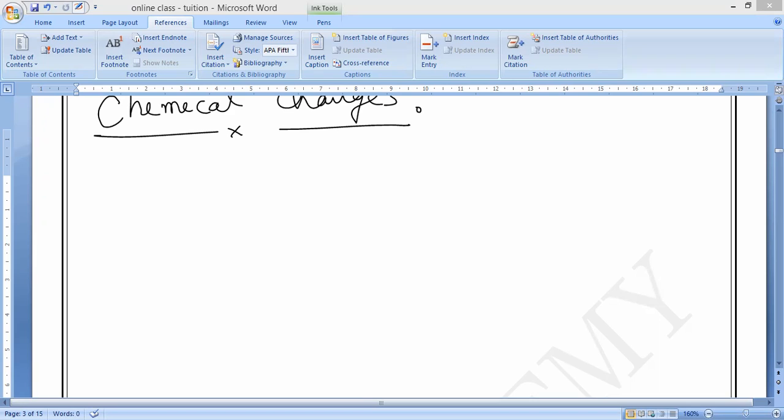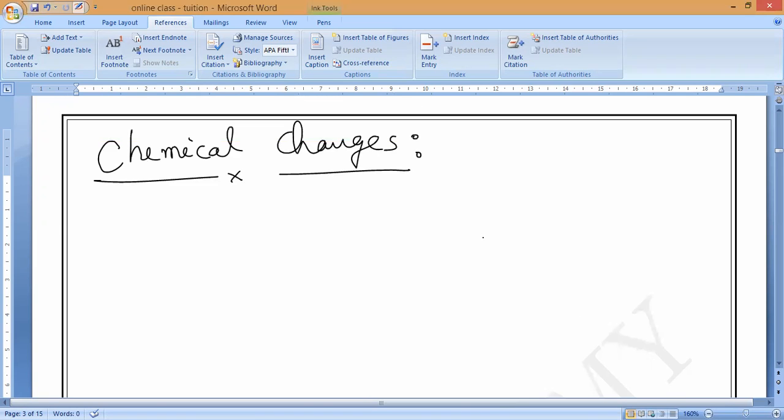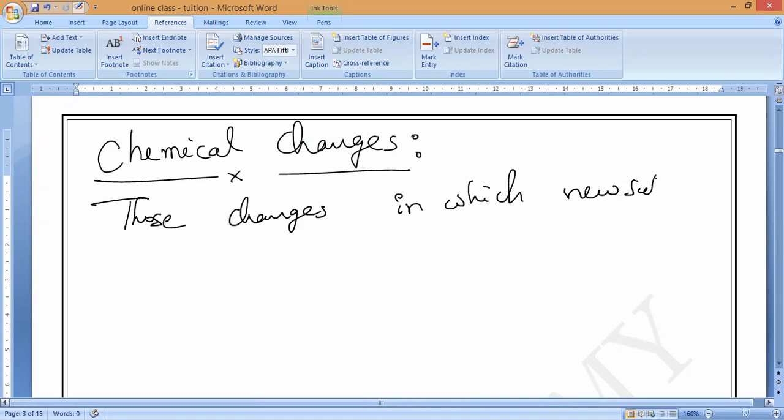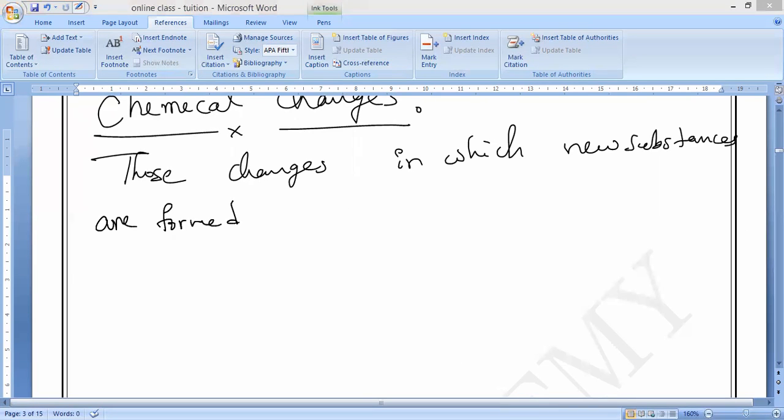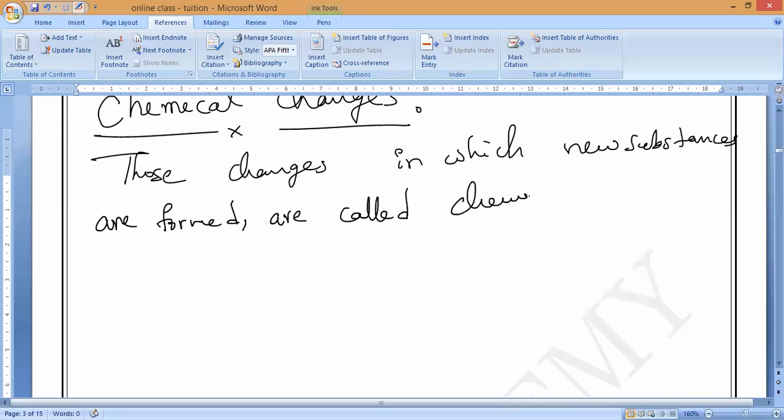Understand, guys? Write it. Those changes in which new substances are formed are called chemical changes. Can anybody say examples, please?